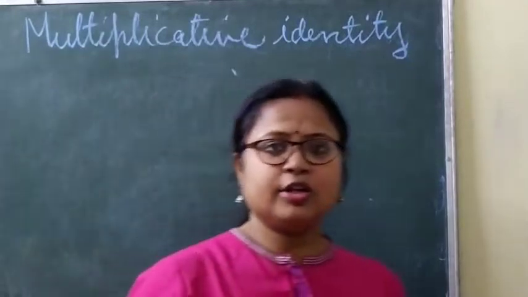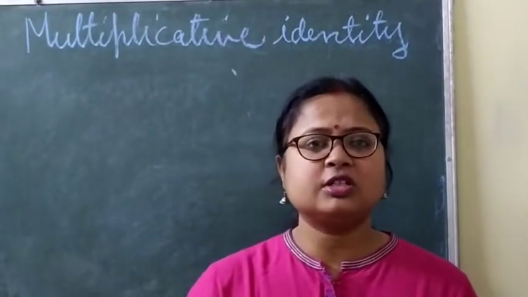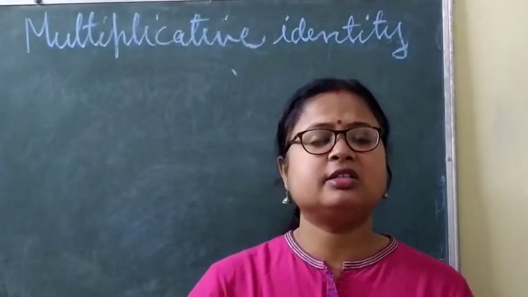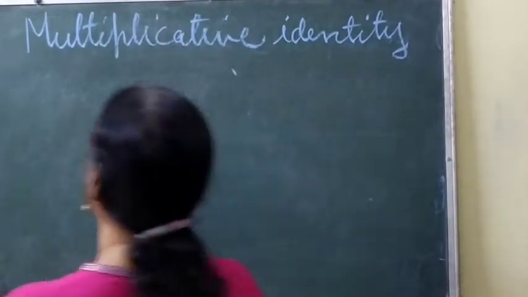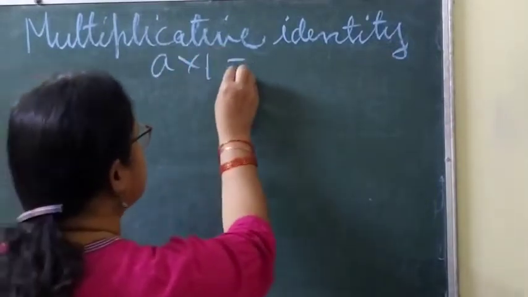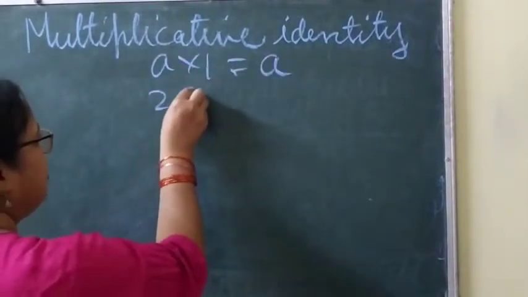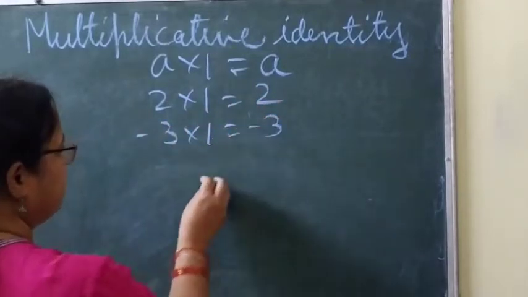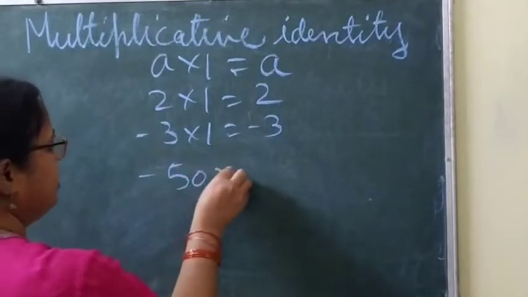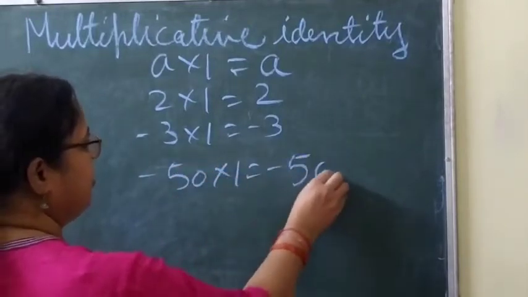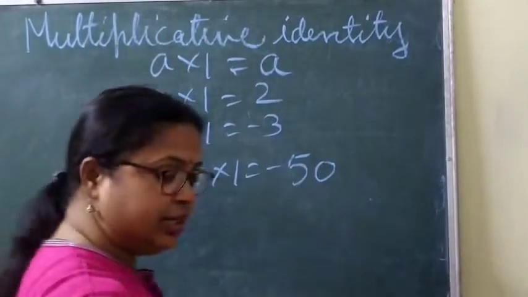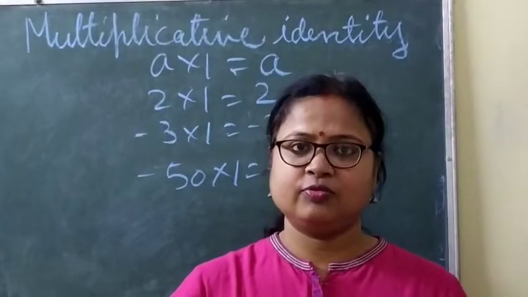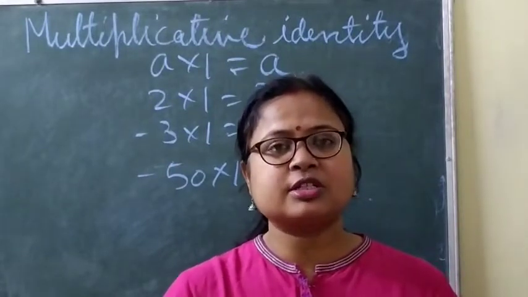So according to this multiplicative identity property, if any number is multiplied with 1, then the answer is the number itself. Like a into 1 is equal to a. Then 2 into 1 is equal to 2. Minus 3 into 1 is equal to minus 3. Minus 50 into 1 is equal to minus 50. Means any number when multiplied with 1, the answer is the number itself. Now the next property I am going to discuss is the